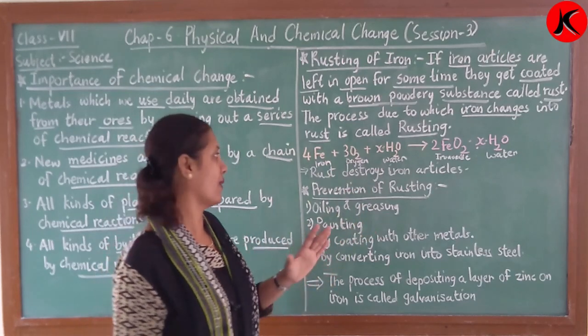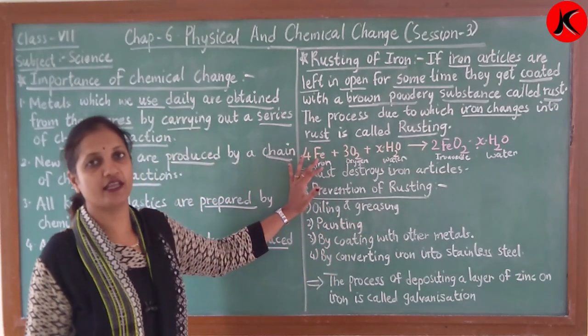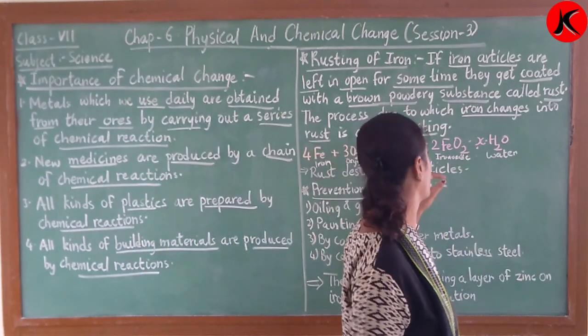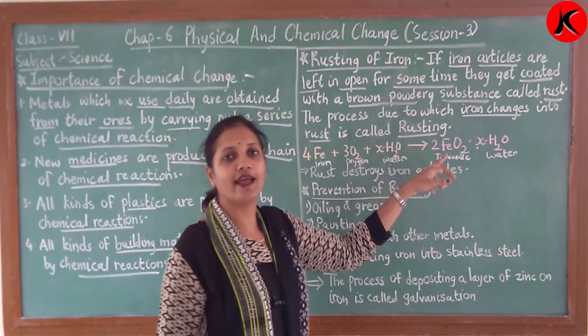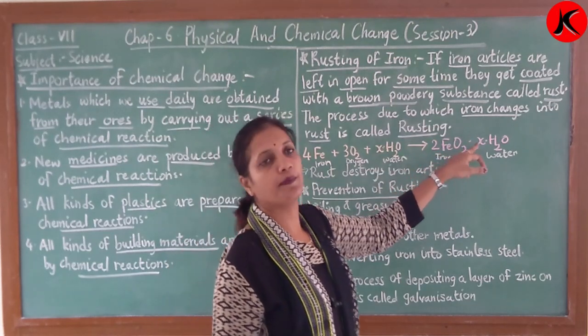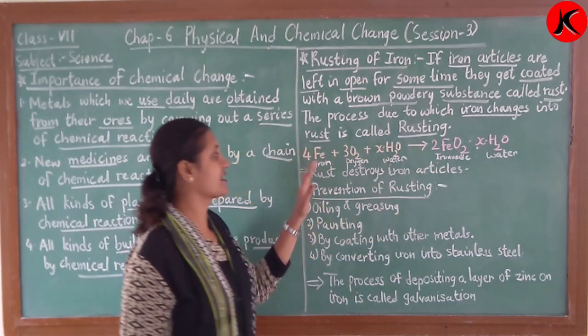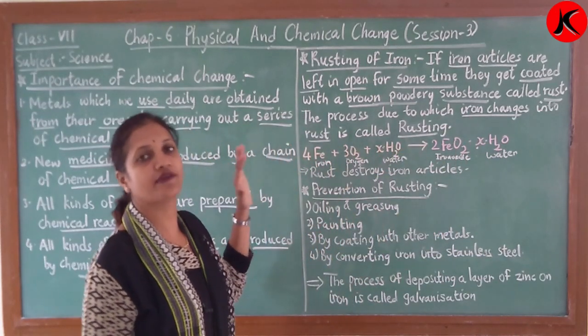which is required. So 4 Fe plus 3 O2 plus X number of H2O gives 2 Fe2O3 plus X number of H2O. So this is the chemical reaction of rusting.